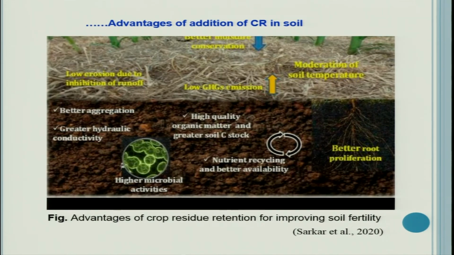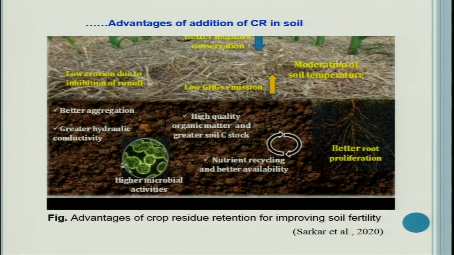Now see what this mulch is doing inside the soil, how it is useful inside the soil. Looking outside, but it is acting inside. What is it doing? Better aggregation of soil particles, greater hydraulic conductivity, higher microbial activity, particularly by conserving water and also moderating the temperature.